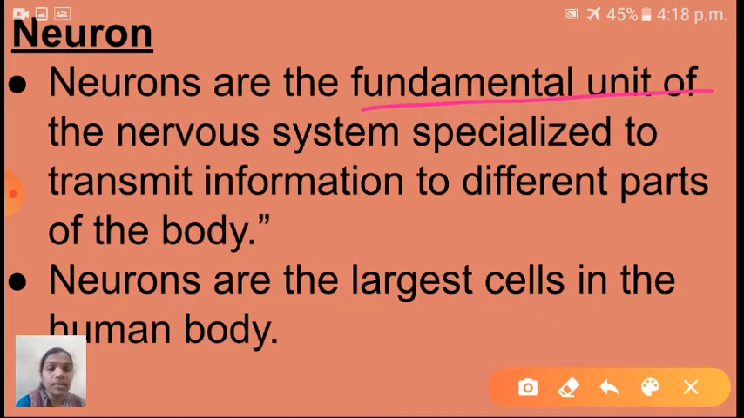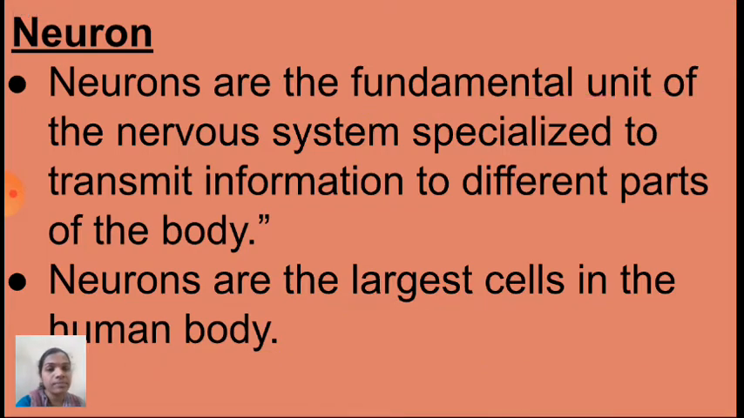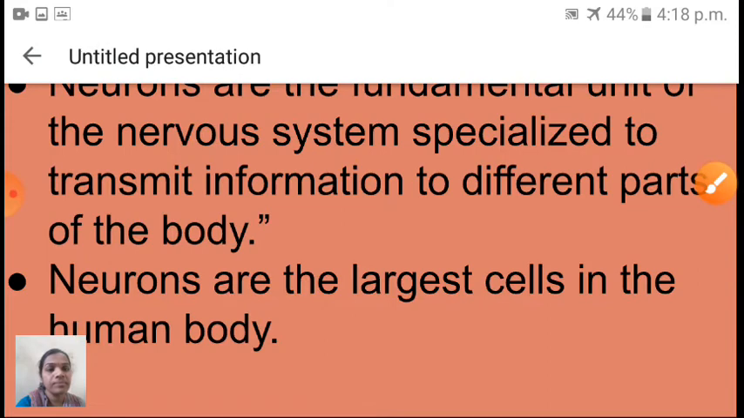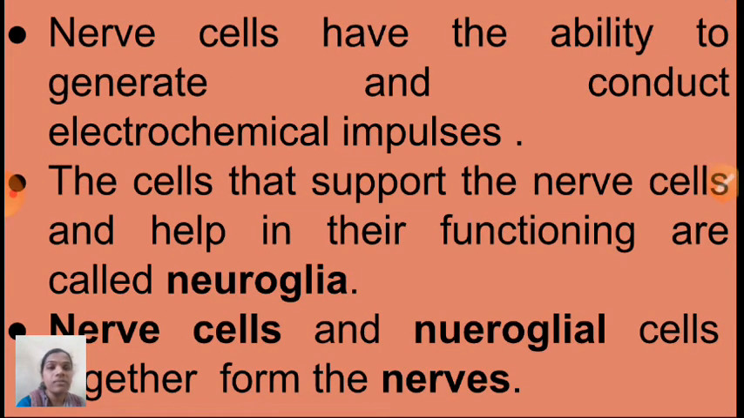Okay, neurons are the largest cells in the human body. Okay children, which cell is the largest cell in human body? Yes, neurons. So see here, next one is, nerve cells have the ability to generate and conduct electrochemical impulses. So these nerve cells only generate and conduct electrochemical impulses.